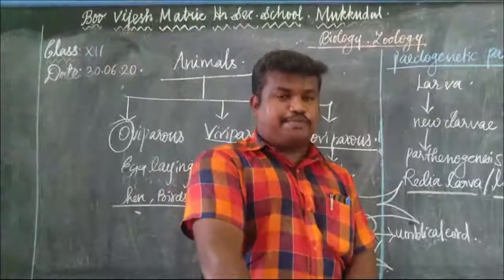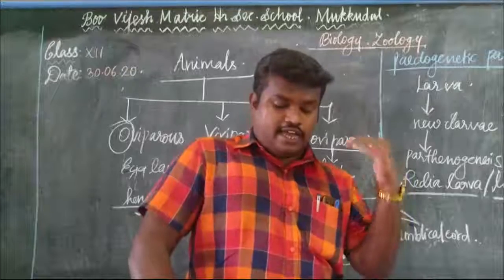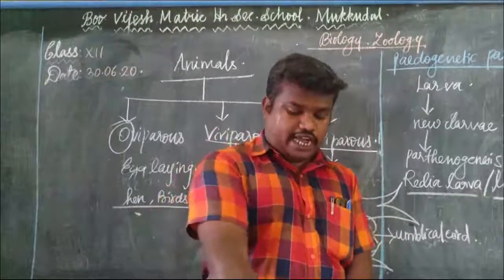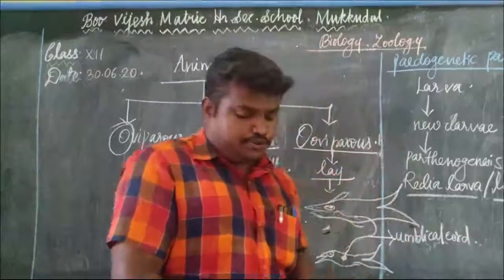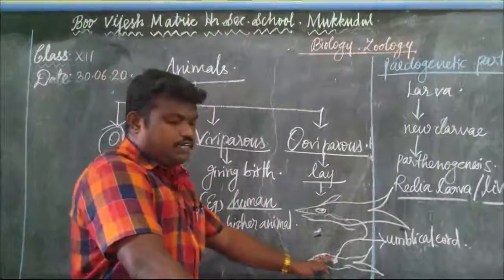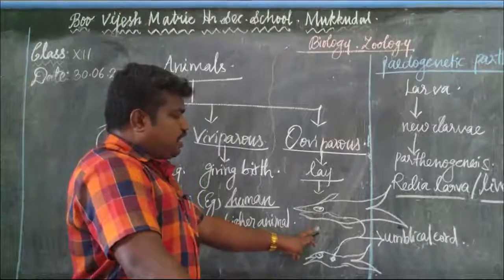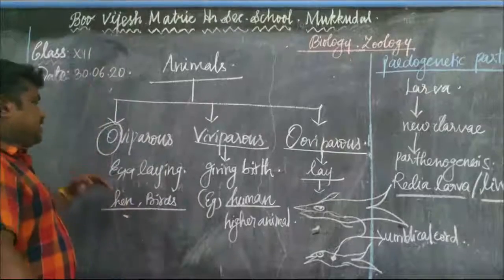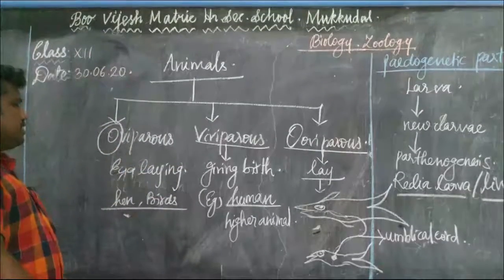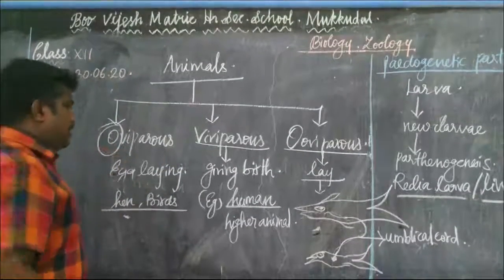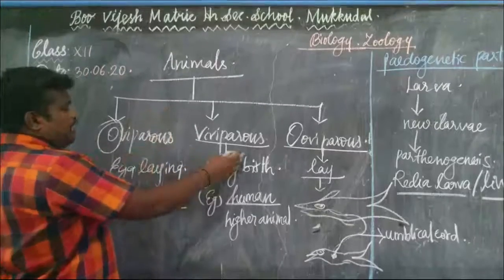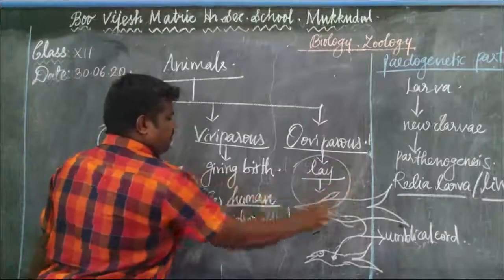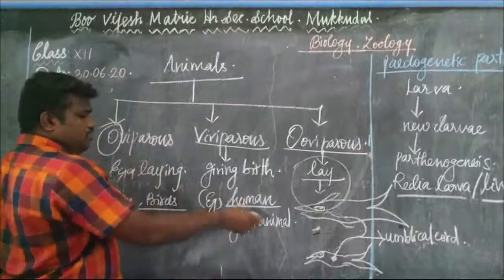So the first embryo development takes place inside the egg and remains in the mother's body until it is ready to hatch. The shark is an example of ovoviviparous. So these are the classifications of animals based on laying eggs, giving birth to young ones, and the two stages involved in the shark.